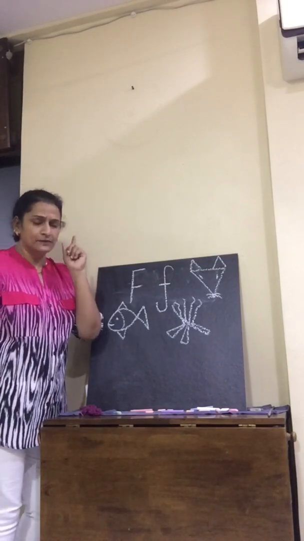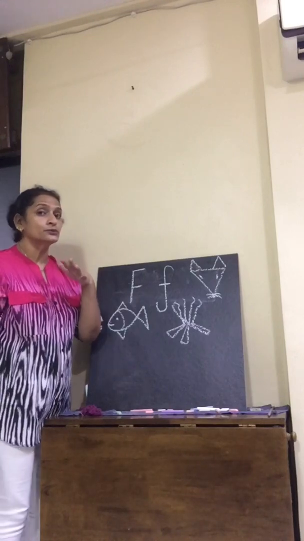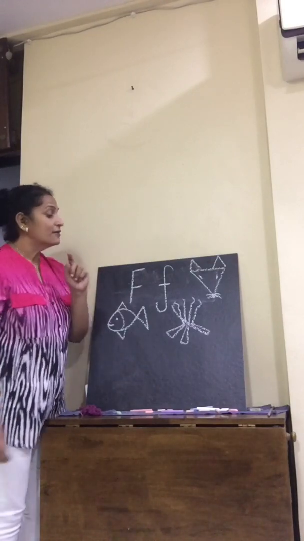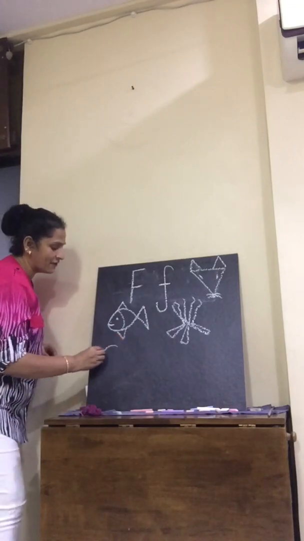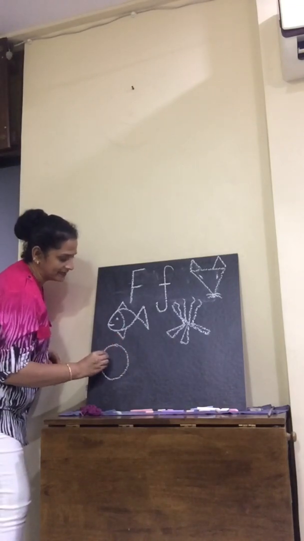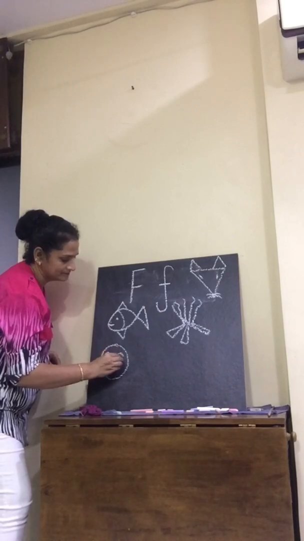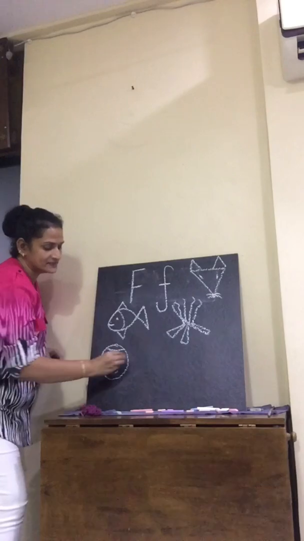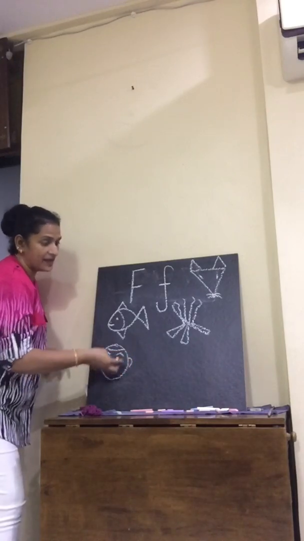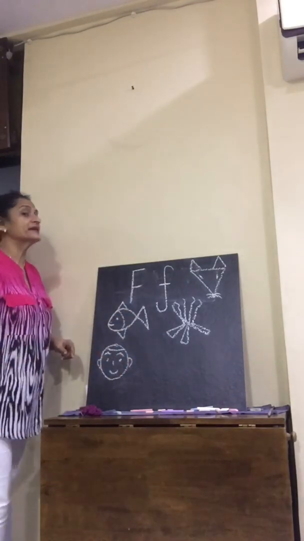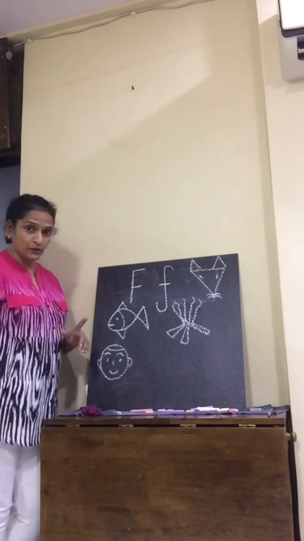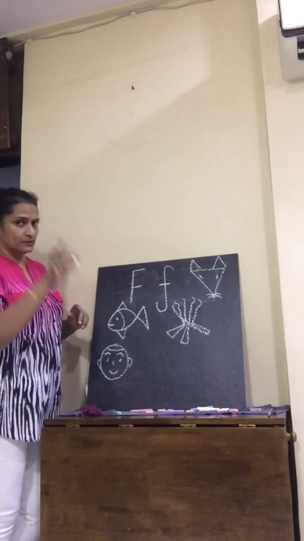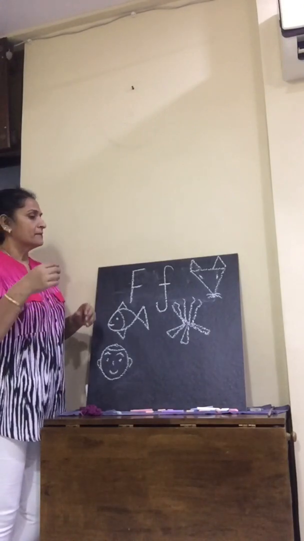Okay. Now F, we have some body parts with F. Think. Come on. Your eyes, your nose, your mouth and all is there on it. F for face. Now there is one more body part and I use that to hold my pen, my book.